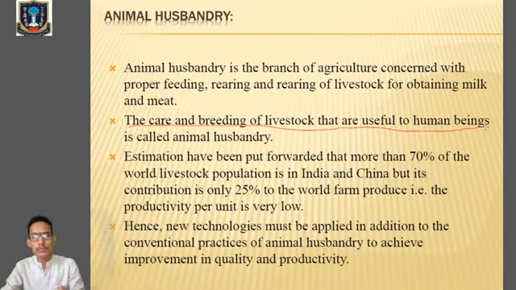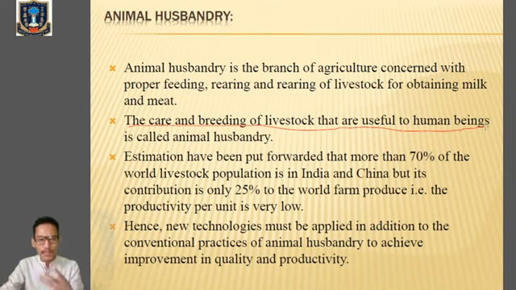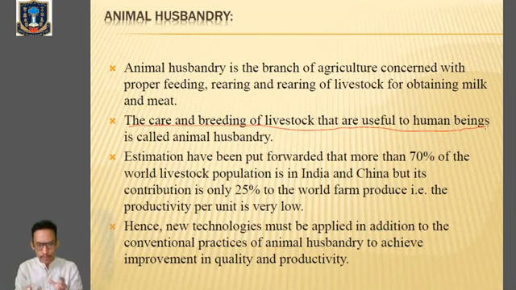Now we know for what purpose they are useful to us: from livestock we get meat, milk and milk products which are essential for human beings, because most human beings depend for their livelihood on those animals. In estimation, point number 3, 70% of the world livestock population is in India and China. But when we consider the total productivity all over the world, it is very, very low. It only accounts for 25% of total livestock productivity.